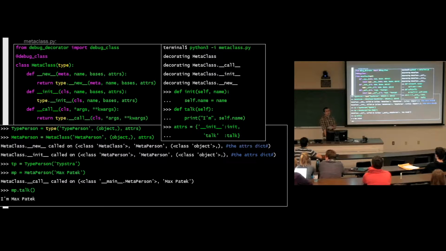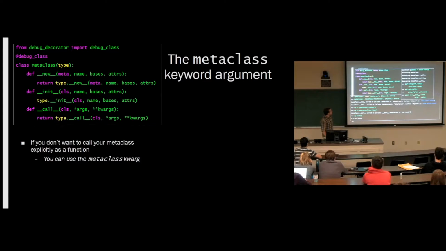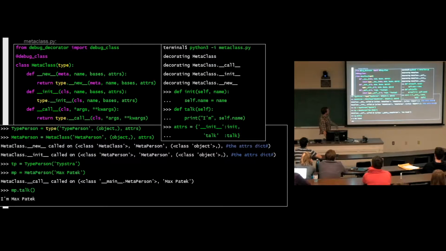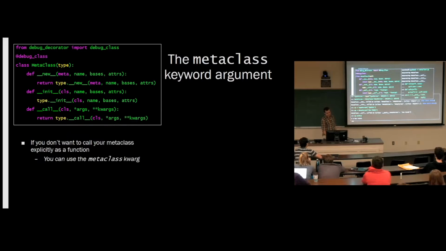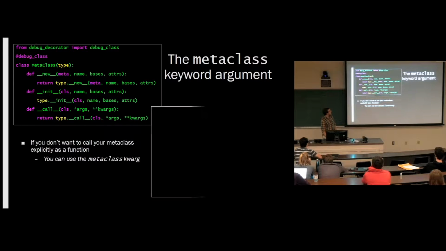We'll see some examples, but I just want to show you where these hooks are so that you know what we're doing when we override these methods later. But first, there's a little bit of syntax. Basically, what we did here is we directly called the metaclass, and we directly called type. That's kind of tedious. We had to make this adders dictionary. It's hard to tell that these methods are actually meant to be in a class. So there's another way to do this.